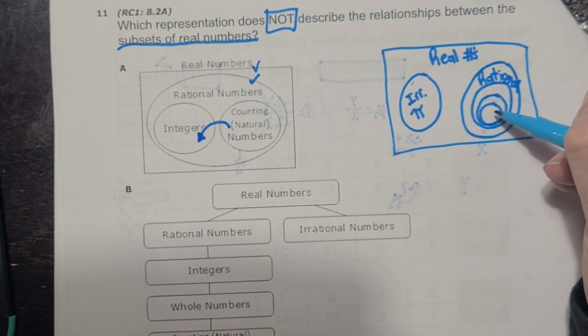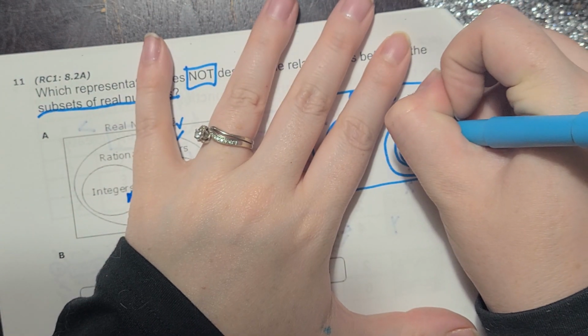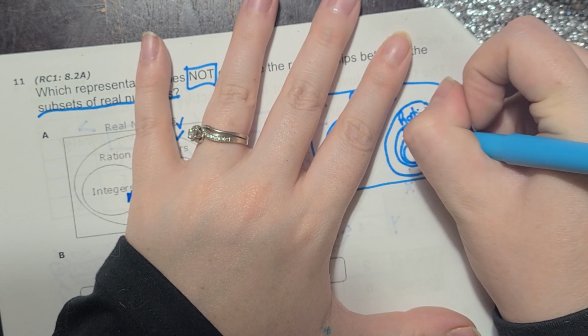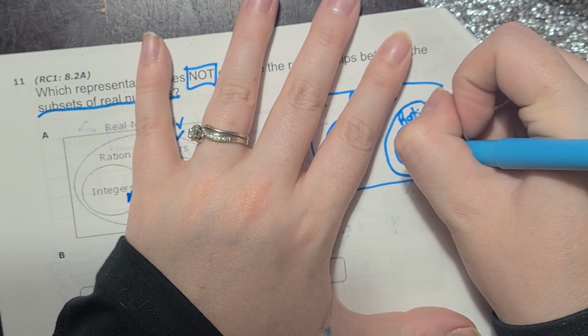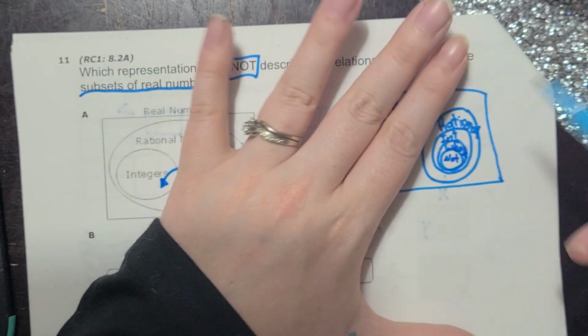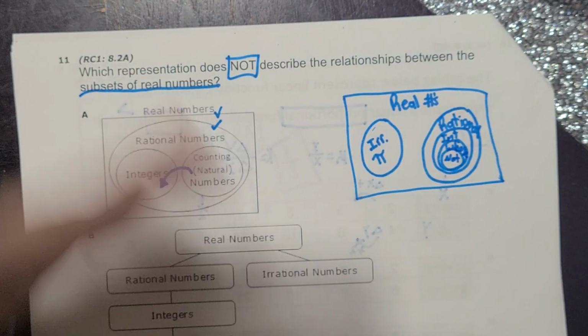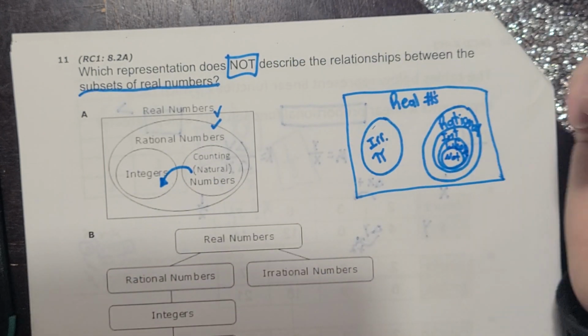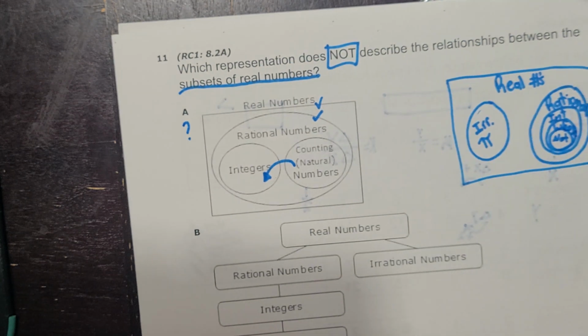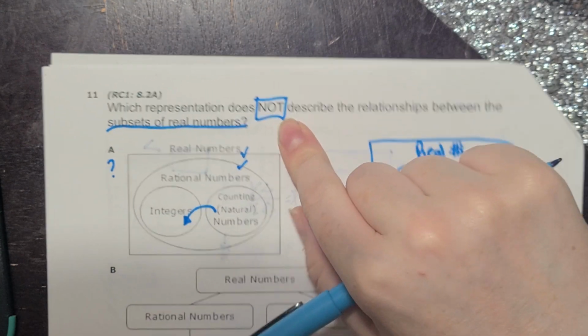That is not how this works. So rational includes integers, integers includes whole numbers, and whole numbers include counting or natural, okay? They do share numbers in common. So this one should be inside of integers, not separate, okay? So this one, I'm thinking, doesn't really match. So maybe that's my answer because I'm looking for one that does not describe.